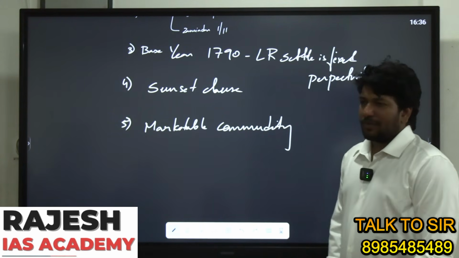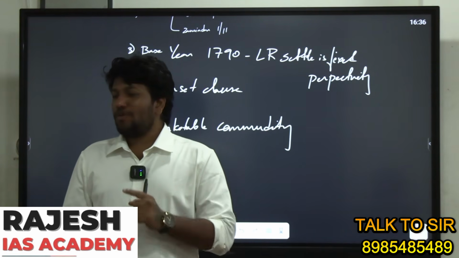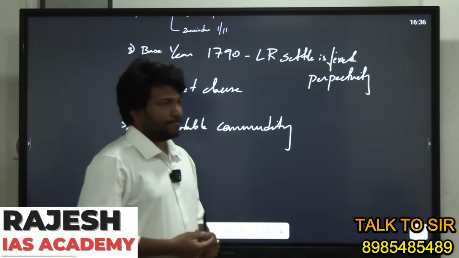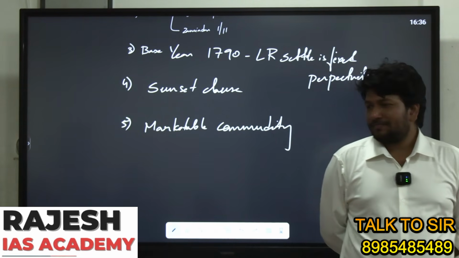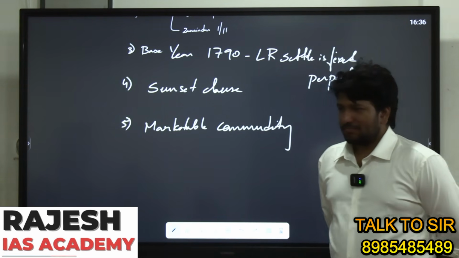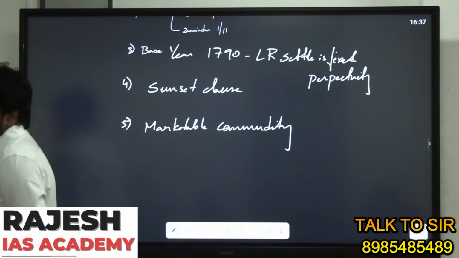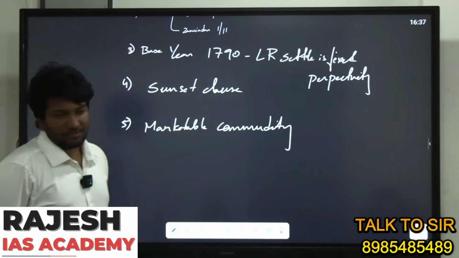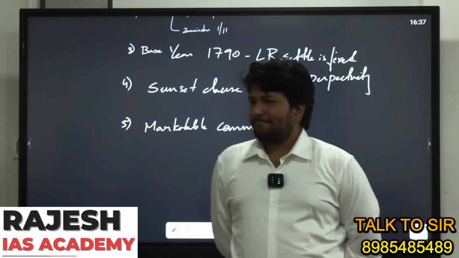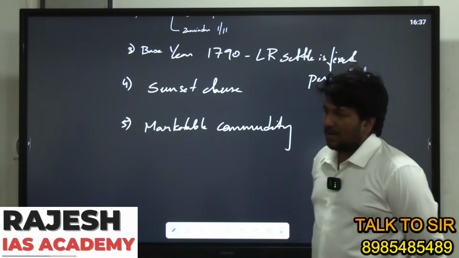Land became a marketable commodity. Now land can be sold, transferred, mortgaged, and inherited.